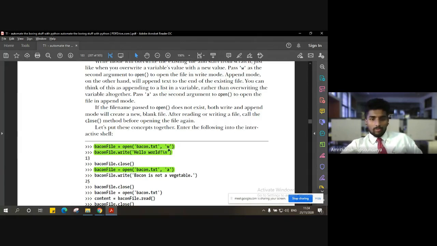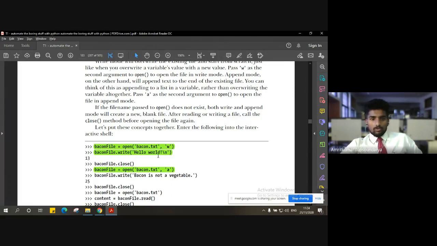I'm going to give the permission as w, and w, as you can guess, stands for write. So once I give this command, the file object is stored in the variable called bacon file, and now I'm going to use that file object bacon file to write content. So let's say I give the content write hello world.